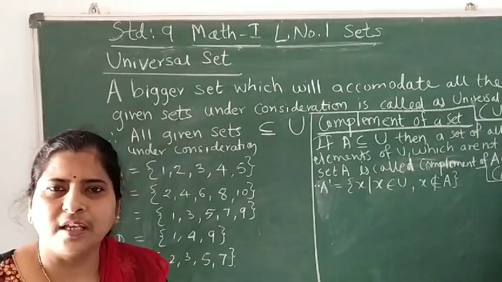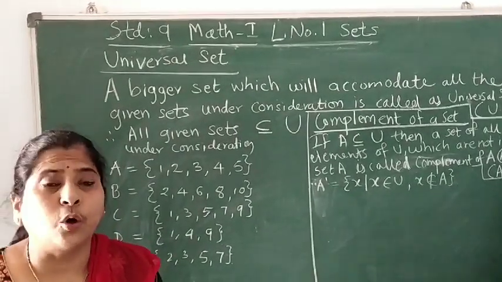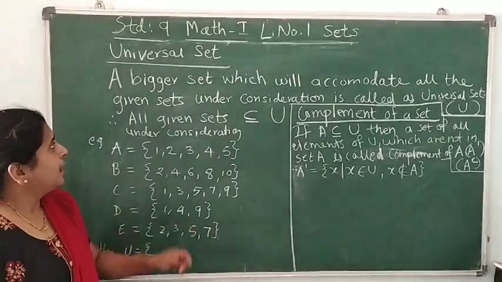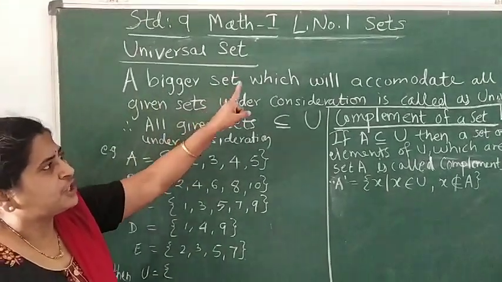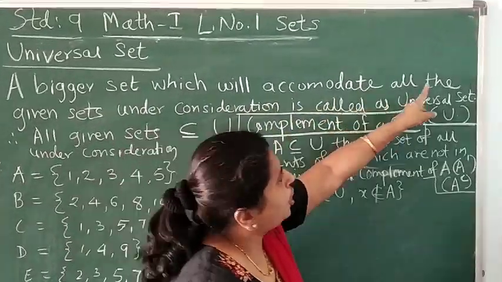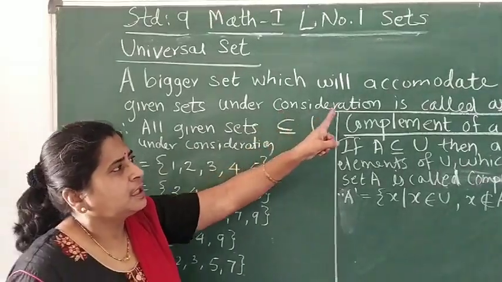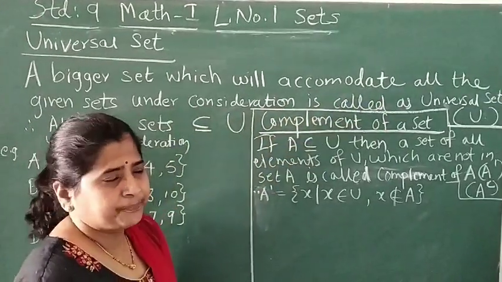Today we are going to study about a universal set and complement of a set. Let's see what is a universal set. Now, a bigger set which will accommodate all the given sets under consideration is called a universal set.